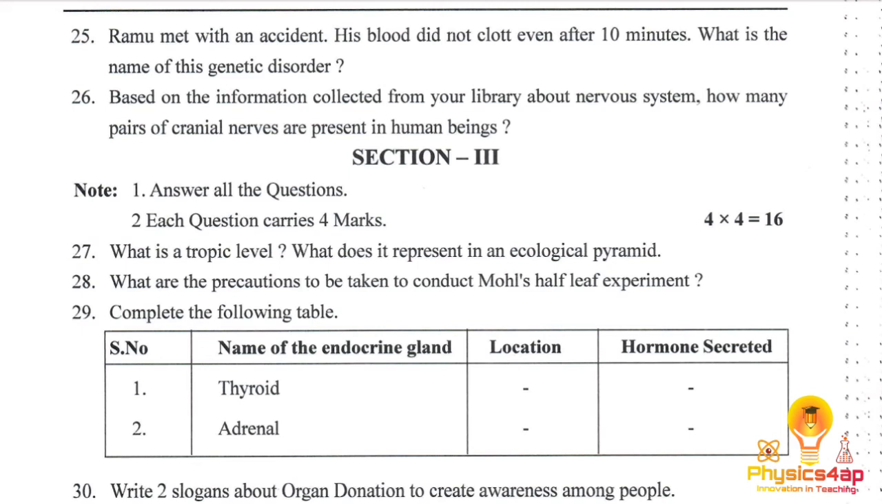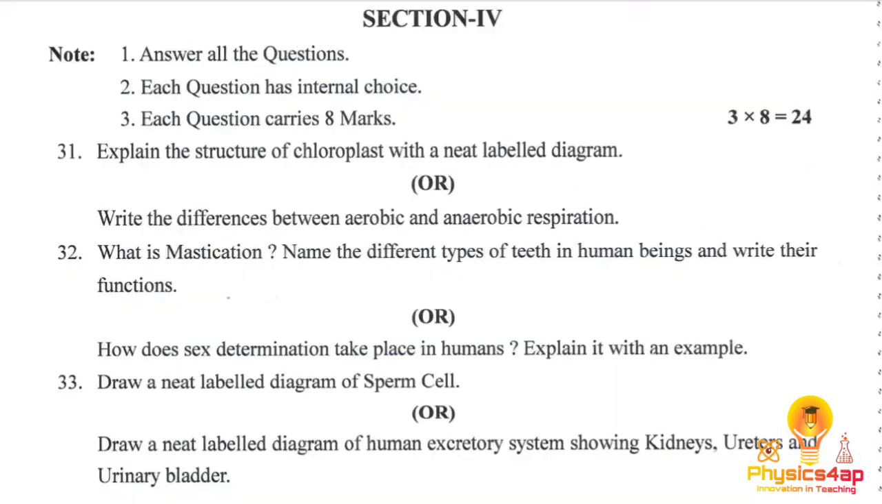And the 30th question is, write two slogans on organ donation to make people aware. So, donate your organ, save life. Like a small slogan we can write it. And coming to section 4, we have the internal choice here. Three questions will be given along with the internal choice, and each question carries 8 marks.